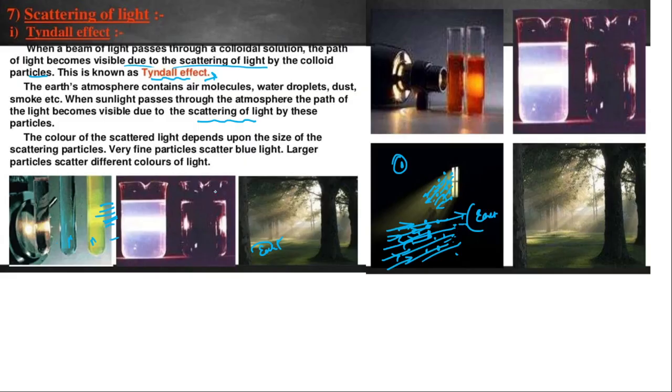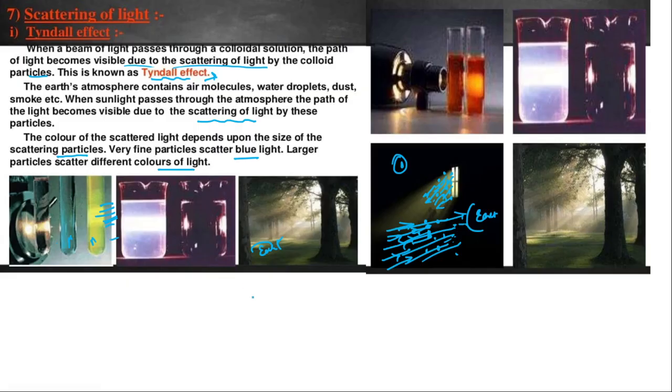Then the color of the scattered light depends upon the size of the scattering particles. Very fine particles will scatter blue light, larger particles will scatter different colors of light, okay. So when it passes through a particular color, you can feel that that color will get scattered in our room or around that particular object, okay.